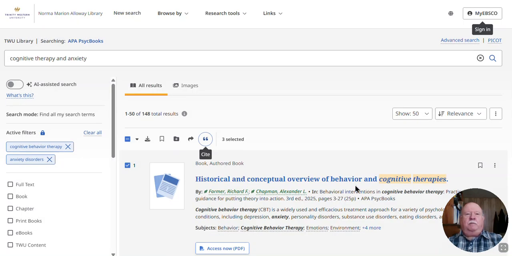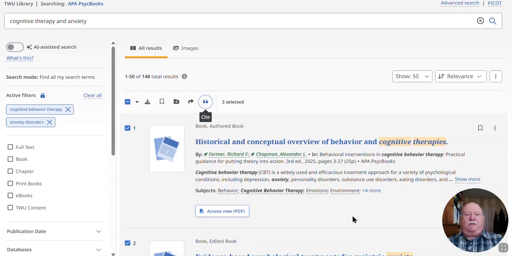So a handy tool that will reveal things that are often difficult to find, specific chapters in books. And those chapters can be seen as pretty much equivalent to journal articles in most cases.